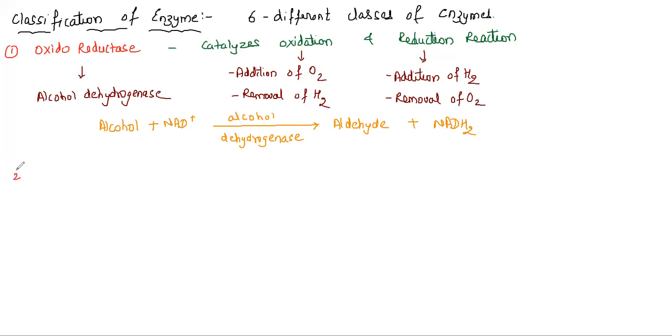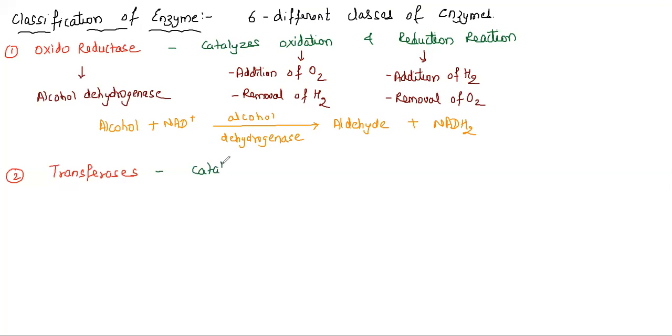Now students, let's go on to the second class of enzyme. It says transferases. So when I say transferases, this becomes the second class of enzyme. These are the enzymes that catalyze the transfer of certain groups.